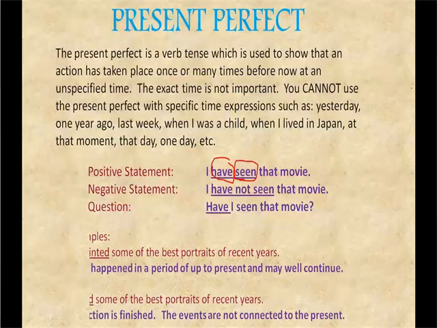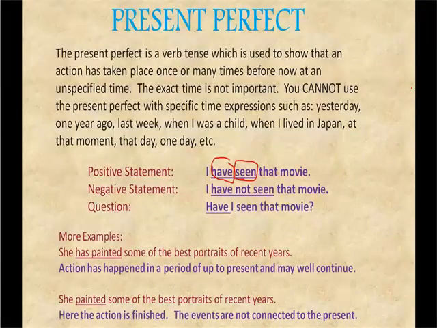So the example here we will see, she has painted some of the best portraits of recent years. Action has happened in the period of up to present. That means until now, from some point until now it has taken place, and it might also continue. But she painted some best portraits. That means it has finished. It has ended, her painting the portraits has ended. So probably it might not continue.